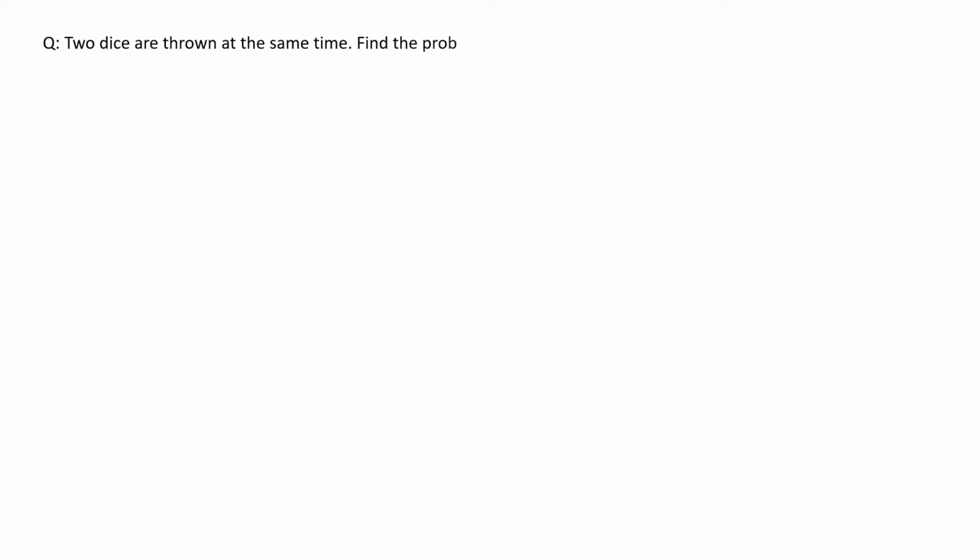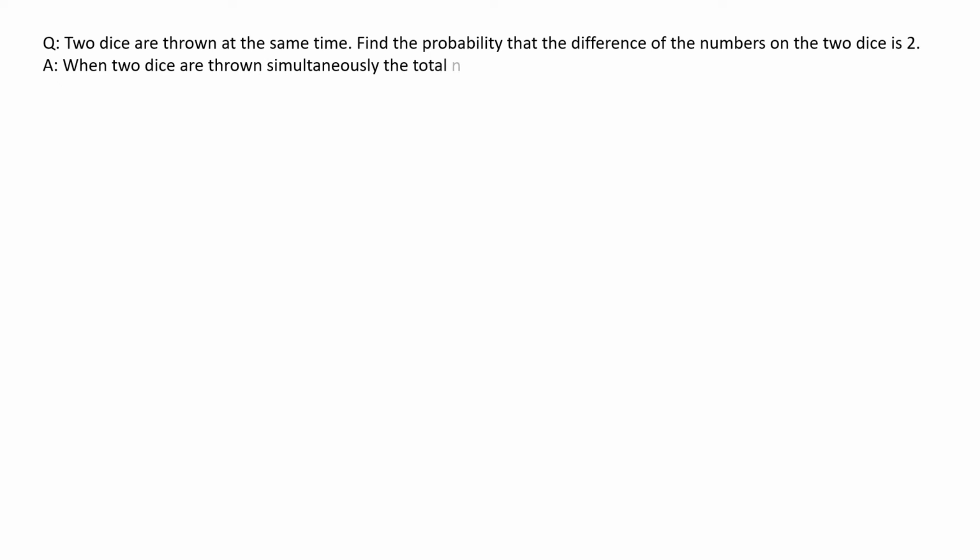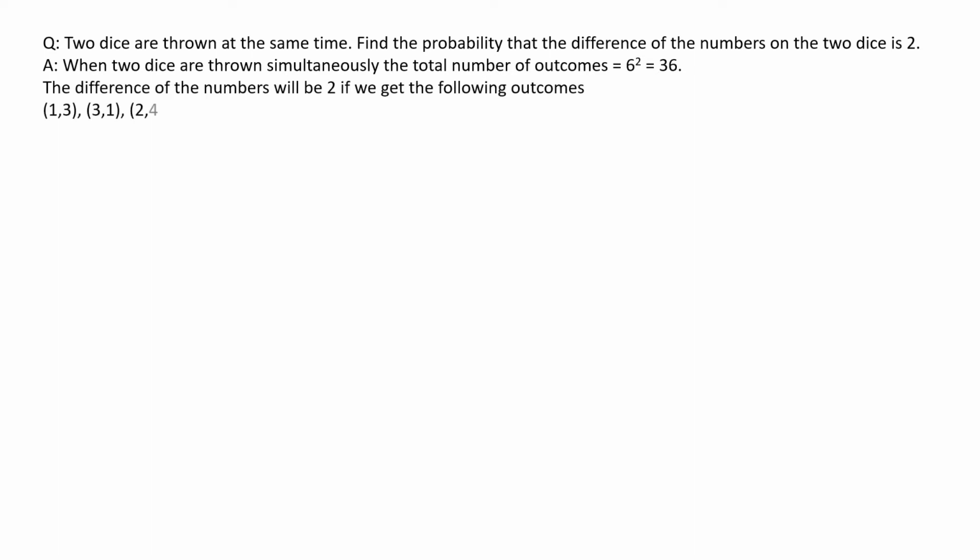Next question, two dice are thrown at the same time. Find the probability that the difference of the numbers on the two dice is 2. When two dice are thrown simultaneously, the total number of outcomes is 6 squared, which equals 36. Now the difference of the numbers will be 2 if we get the following outcomes.